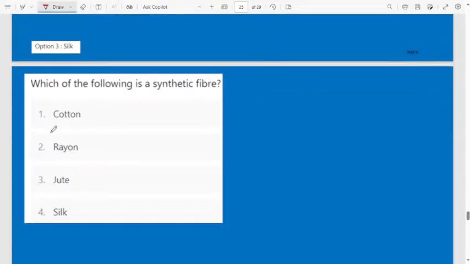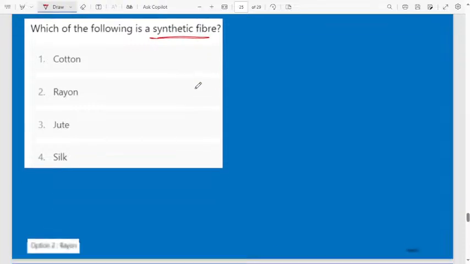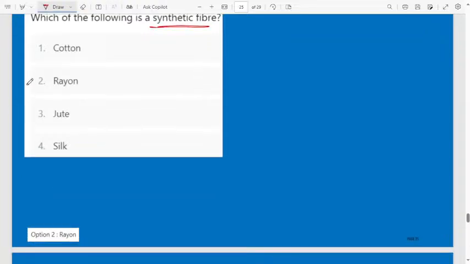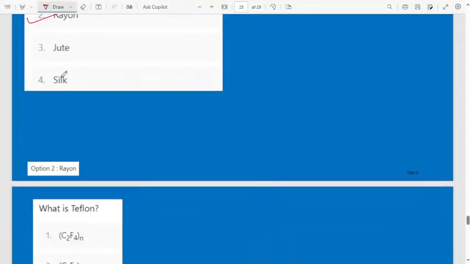Next, which of the following is a synthetic fiber? Easy question. First option cotton, second one rayon, third one is jute, fourth one is silk. Rayon is a synthetic fiber. Yes, Devaki, correct.